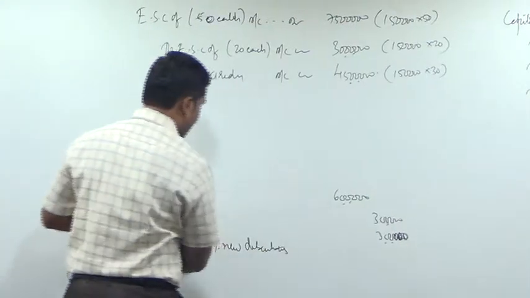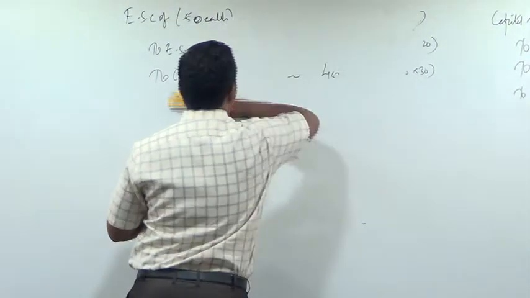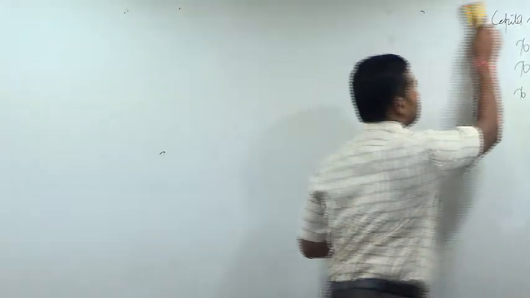1. Uncalled capital is to be called up in full and then all the shares are to be converted into equity shares of 40 each. Write down the entry when uncalled capital is received. Please tell me what is the amount of uncalled capital in the problem? 10 lakh. See the balance sheet. How much capital is uncalled? 10 lakh. On 1 lakh equity shares of 50 rupees each, only 40 is paid up.